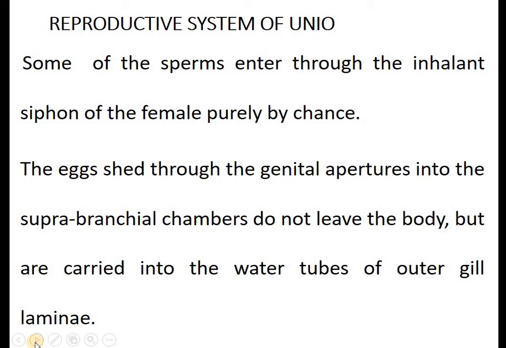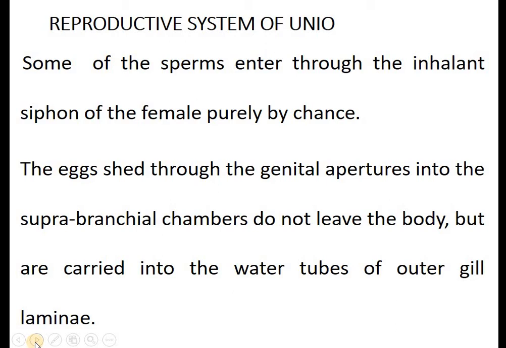Now the next point. Some of the sperms enter through the inhalent siphon of the female purely by chance. So these sperms enter the inhalent siphon of the female Unio purely by matter of chance. Further, the eggs shed through the genital aperture into the suprabranchial chamber do not leave the body but are carried to the water tubes of the outer gill lamina.